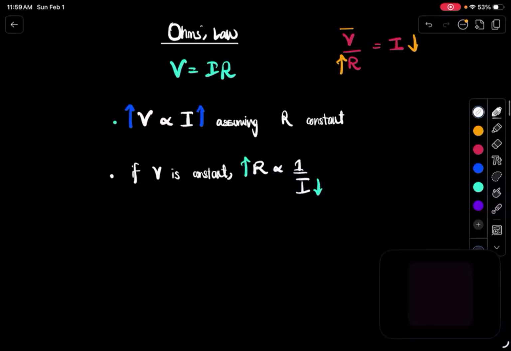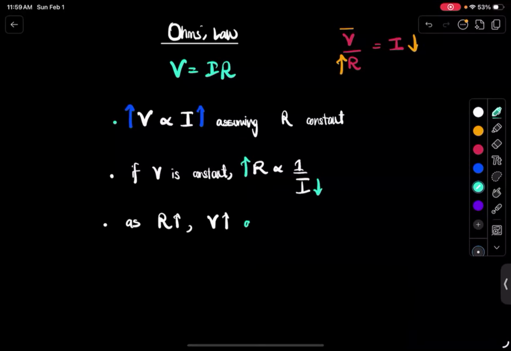Then what else can you see through the formula? What else? Let's see. R is directly proportional to V. Absolutely. As R increases, voltage increases, assuming I constant. Okay.